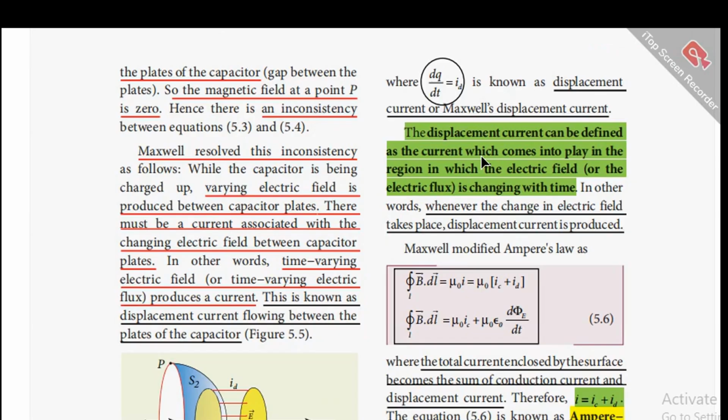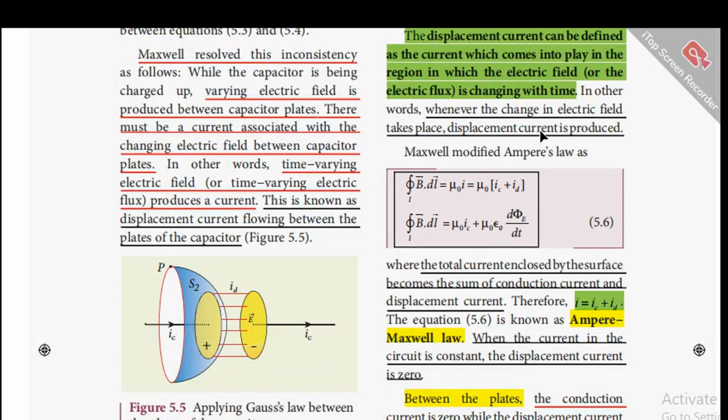Now, how to define the displacement current? The displacement current can be defined as the current which comes into play in the region in which the electric field or the electric flux is changing with time. In other words, whenever a change in electric field takes place, displacement current is produced.